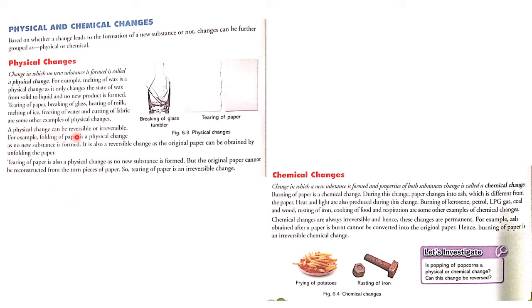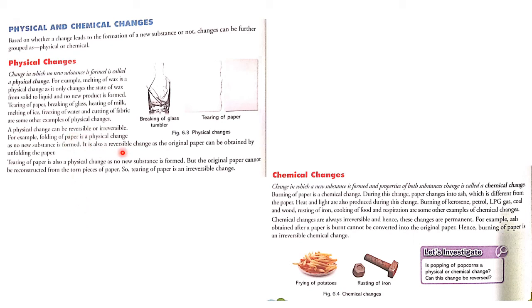A physical change can be reversible or irreversible. So a physical change can be both reversible or irreversible. For example, folding of paper is a physical change as no new substance is formed.